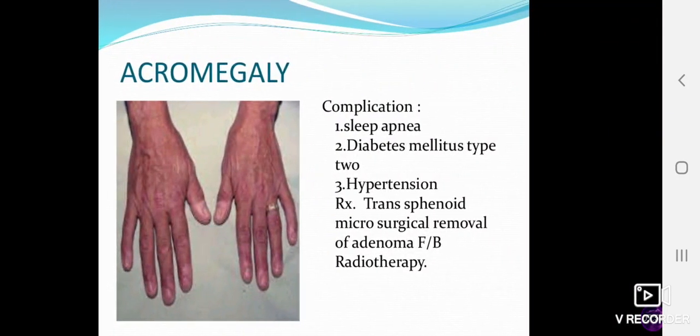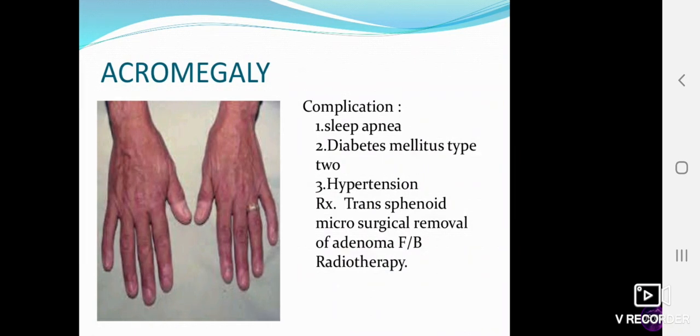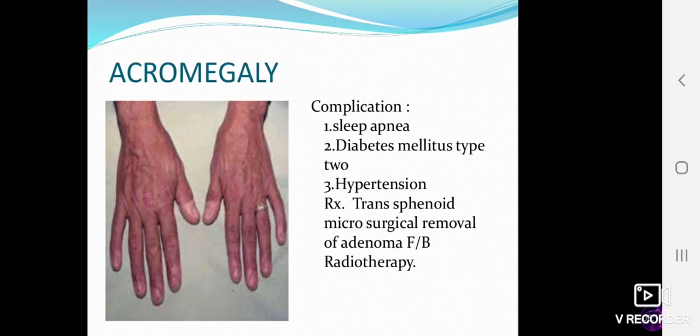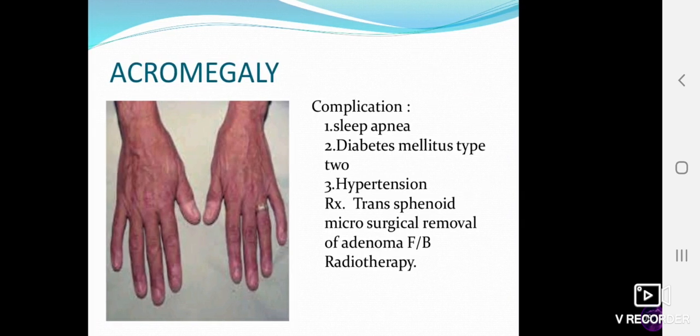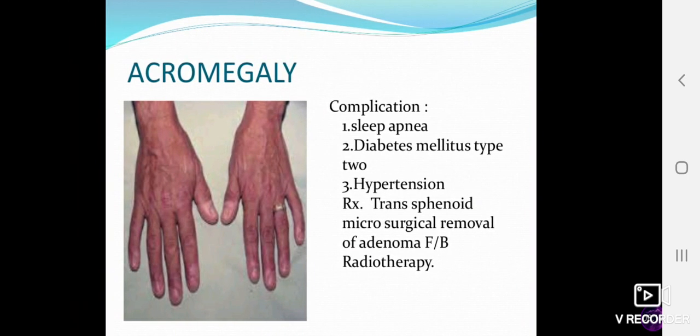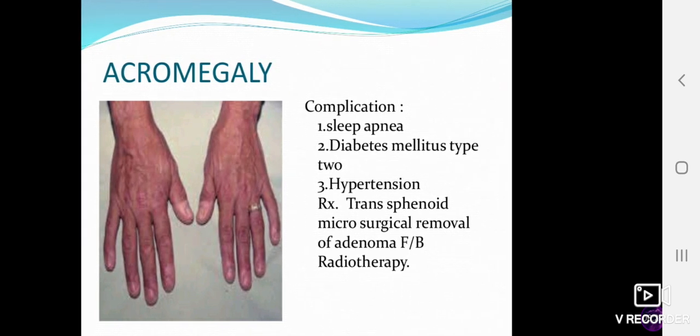Complication, there will be sleep apnea. Why sleep apnea? Disturbed sleep, because your jaw is enlarged and the tongue is hypertrophied. It will obstruct the larynx and the airways during sleep. So sleep apnea, diabetes mellitus type 2, hypertension, the acromegaly person is prone to hypertension.